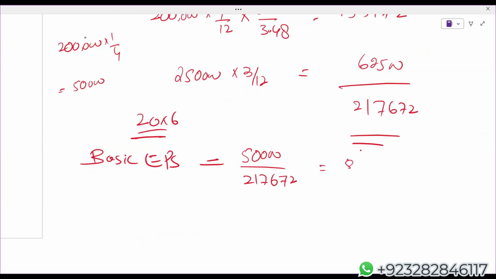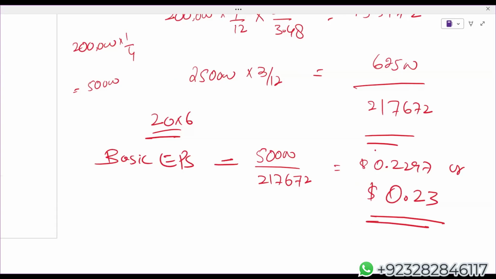Students, I am getting $0.2297, or you can say $0.23. You can do this also, with a little bit of rounding off.